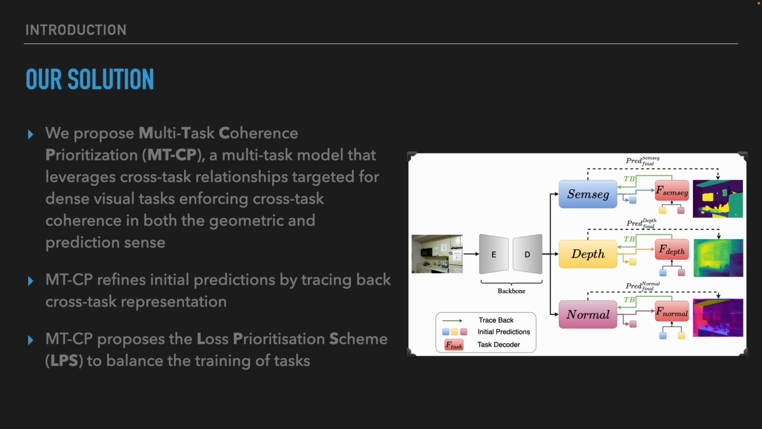In the attempt to alleviate these challenges, we propose a model entitled Multitask Coherence Prioritization. Our model overview can be seen on the right-hand side of this slide and shows how an initial prediction is obtained and then is fed all the task final image embeddings. The resulting features are then backtraced throughout the task-specific decoders to produce a final coherent task prediction which inherits from the useful help that auxiliary tasks are providing. Finally, in this paper, we introduce the loss prioritization scheme which balances task gradients in a dynamic and smooth manner.